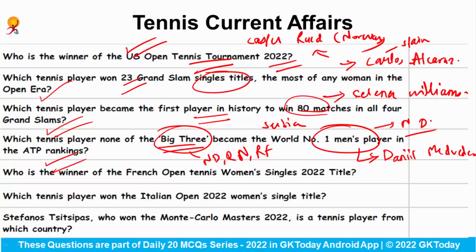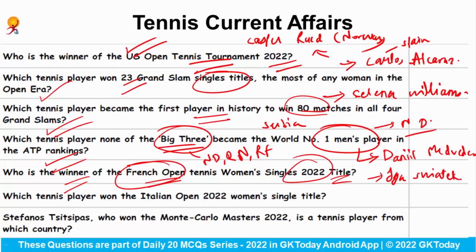Who is the winner of the French Open Tennis Women's Singles 2022 title? Talking about French Open, the winner in the women's single category is Iga Swiatek, and if we talk about the men's category in French Open, so winner was Rafael Nadal. Okay, and Iga Swiatek is from the country Poland.